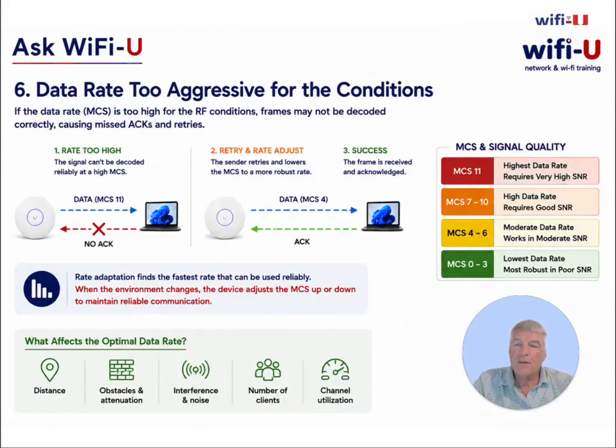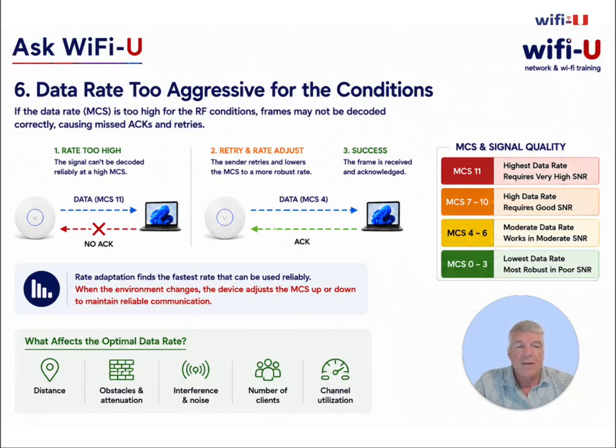Another problem could be that the MCS is set too high. This isn't anything you would actually set, but it may just be too aggressive. Wi-Fi is going to continually adjust its modulation and coding rates based on the quality of the connection. At higher MCS rates, we can send more bits with each symbol, but we risk having it not go through.